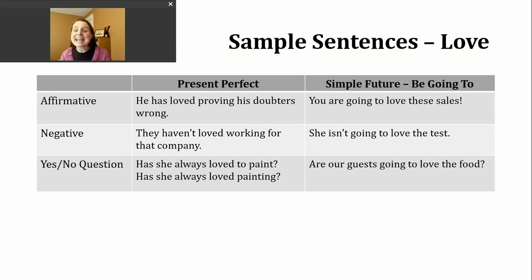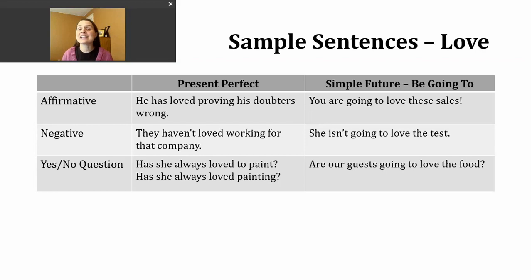Now, if I want to make a negative simple future sentence using be going to, I just need to insert not after my be verb. So we can use am not, or we could say is not or isn't. We can say are not or aren't. So here's another example. She isn't going to love the test. That is something I have said to myself many times about various students.